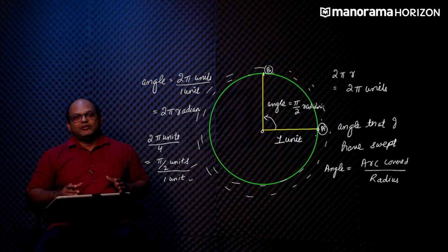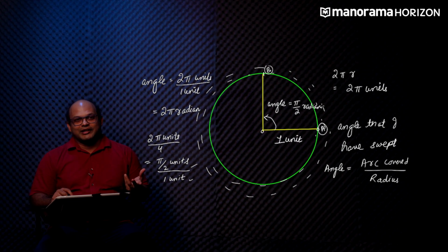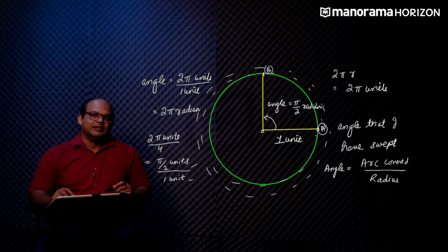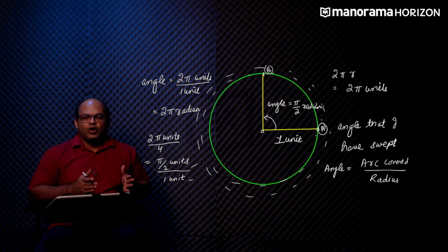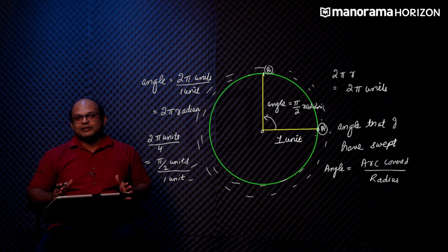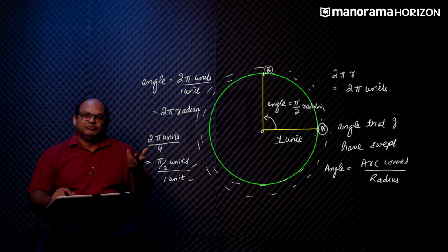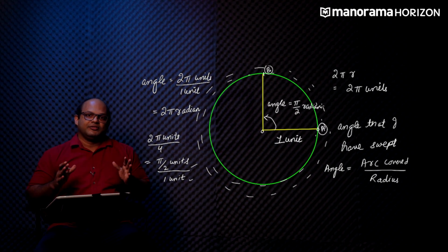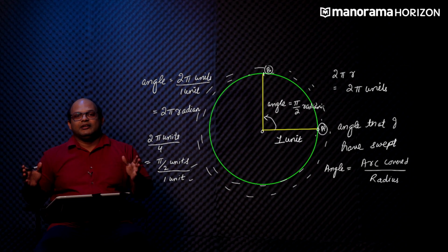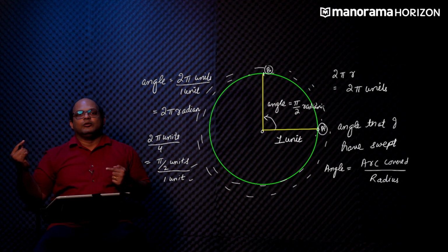Now you could ask me, sir, why do we have to follow this complicated system of measuring angles with radians when I can just use degrees? I have been using degrees for a long time. Well, here is the problem. There is nothing intrinsically wrong with using the degree measurement, but we should remember that the only reason we say that a circle has 360 degrees inside it is because 4,000 years ago, some Babylonians discovered that you could find 365.25 days in a complete solar year, the time it takes for the Earth to complete one circle around the Sun.